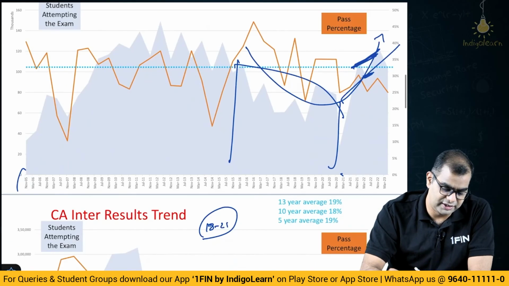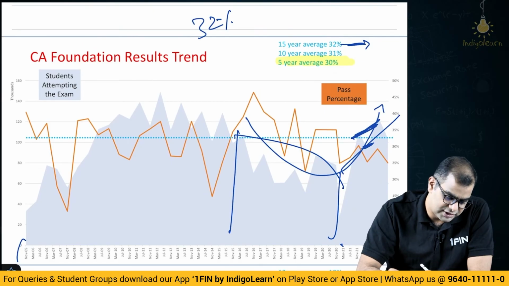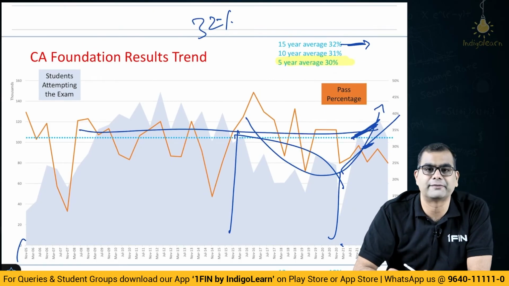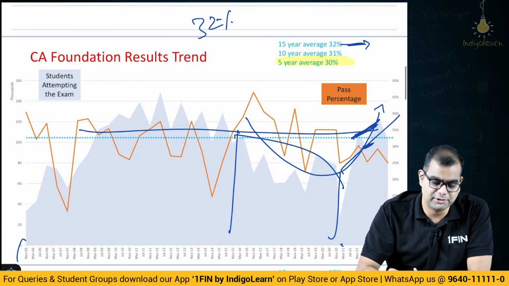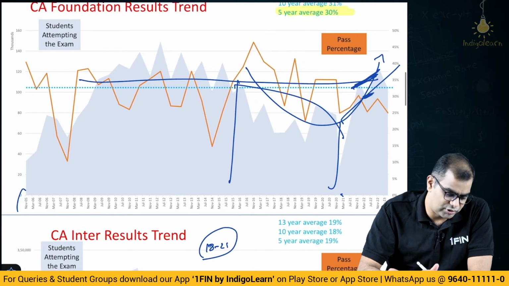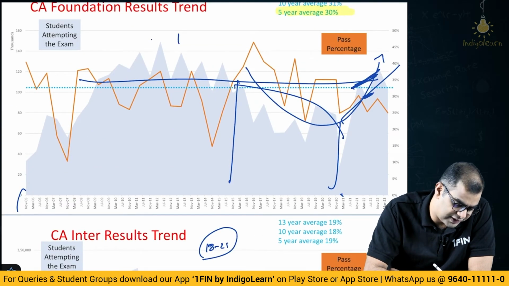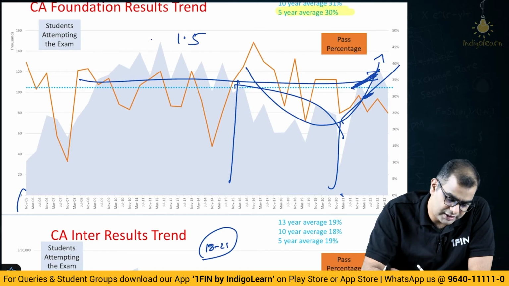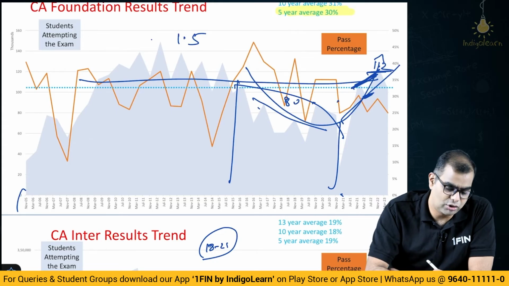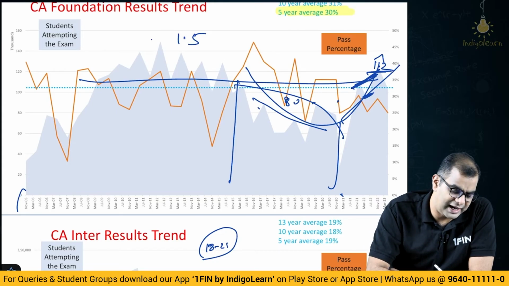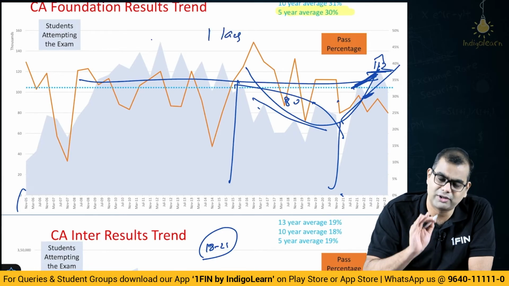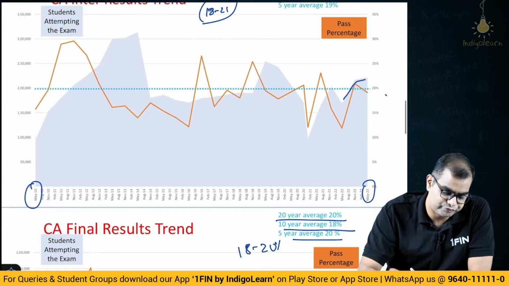you have every year approximately 1 lakh people joining CA Foundation. Right, 1 to 1.2 lakhs. If you look at this number, this was 1.5 lakhs. This is an exception, but here it is about 1.2 lakhs. Then here it is lower. So, it was about 80,000, 70,000, 90,000. So, broadly about 1 to 1.5 lakhs, I will take a round number of 1 lakh. I know I am taking a low number. For a moment, go with that.